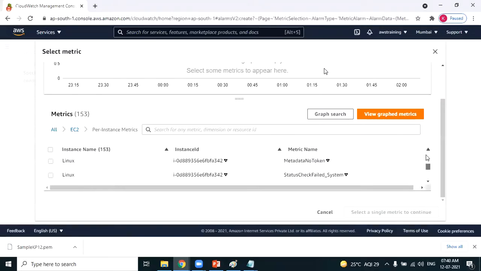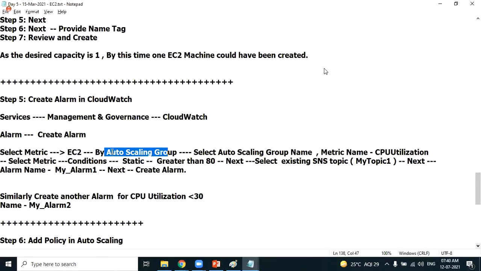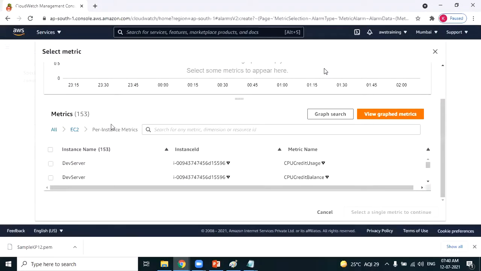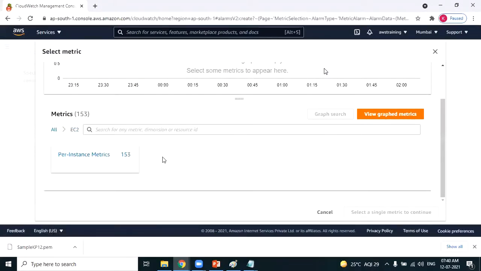Based on the auto scaling group. Let's wait for the auto scaling group to get created.